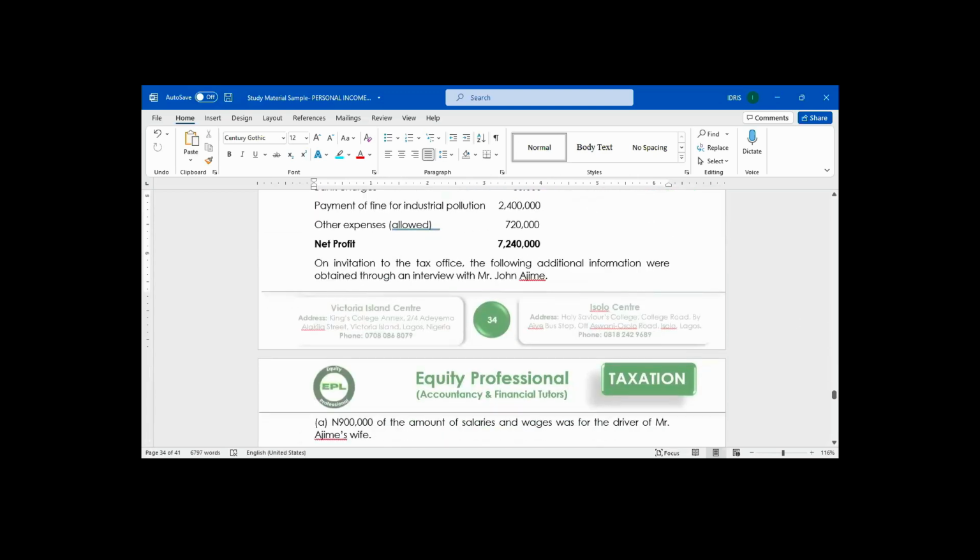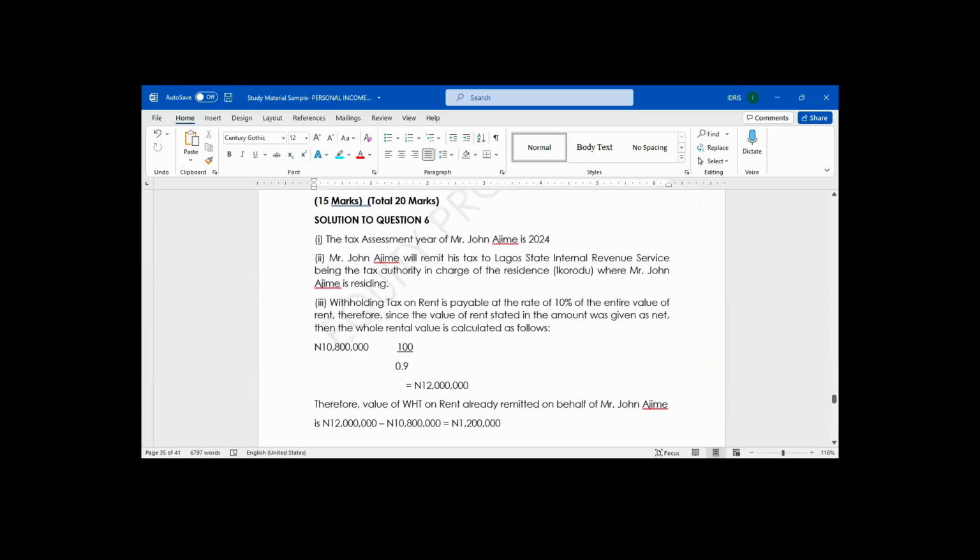Mr. Ajime will remit his tax to Lagos State Internal Revenue Service, being the tax authority in charge of Ikorodu, where Mr. Ajime is residing.